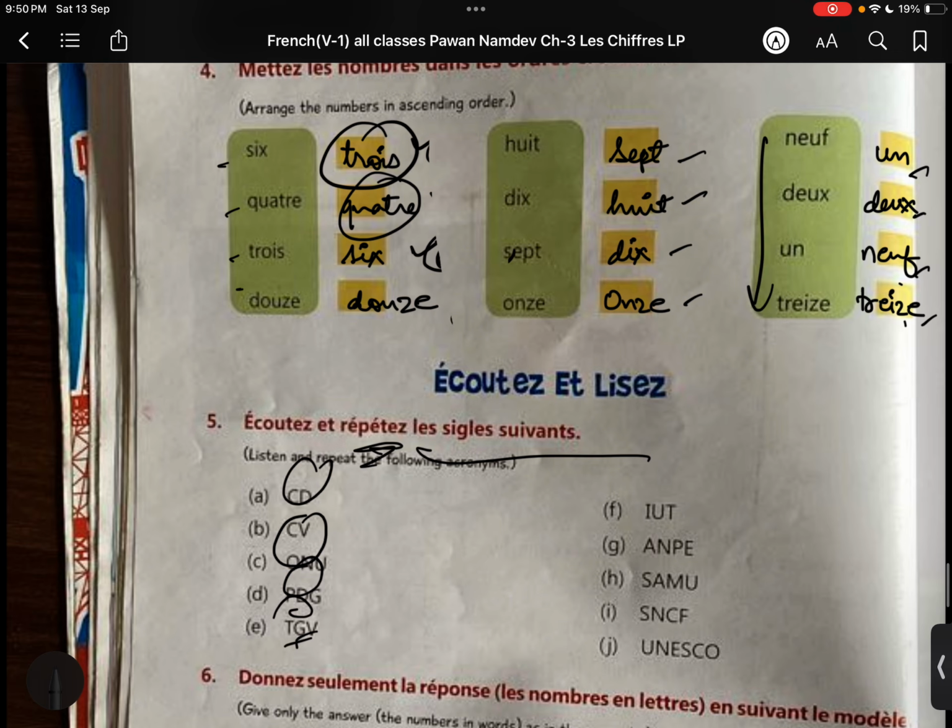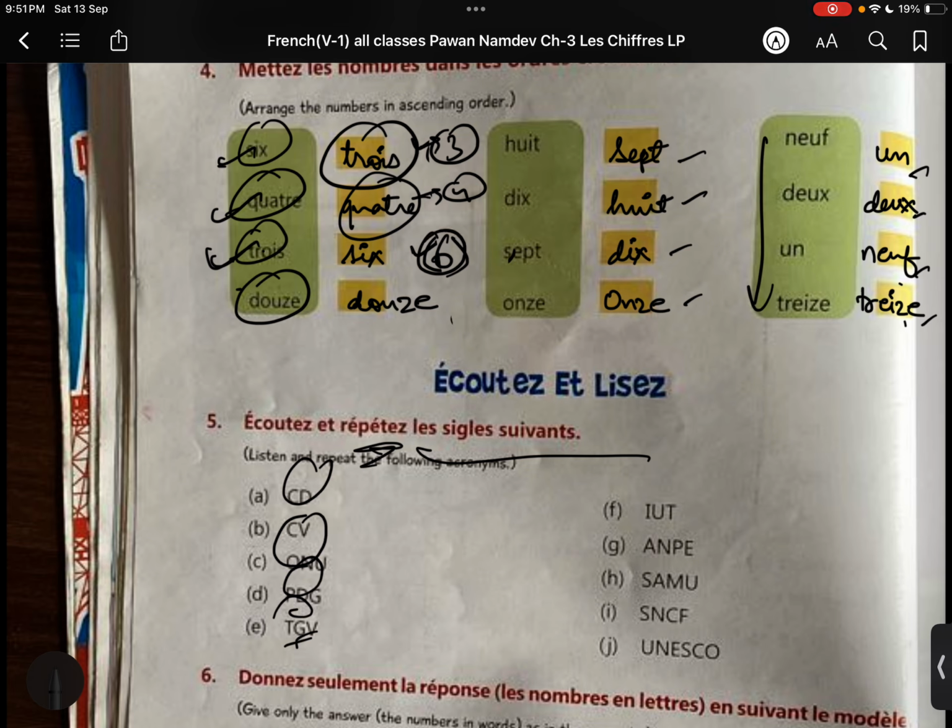Okay, fine. Here this is the ascending order, beta. You have to write the word numbers in ascending order. Ascending means from smaller to bigger. So 6, 4, 3, 12. Four numbers are given, so you have to write them from smaller to bigger. The smallest one is trois. Trois means 3. Bigger than this is quatre. Quatre means 4. Bigger than this is six. Six means 6. The biggest is douze, 12.